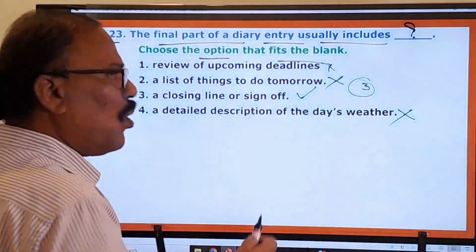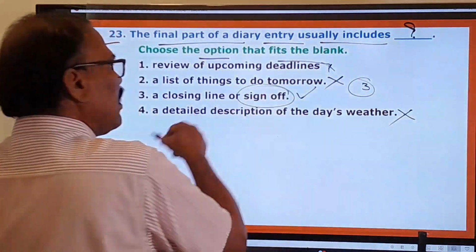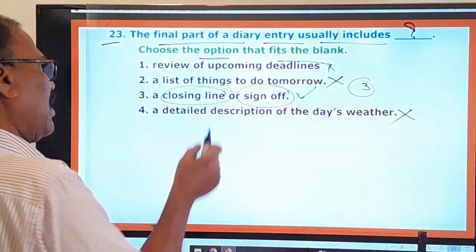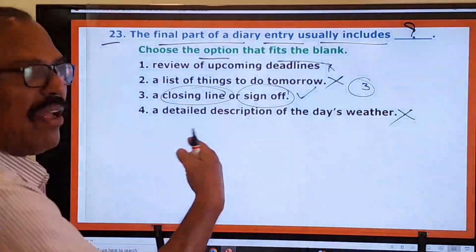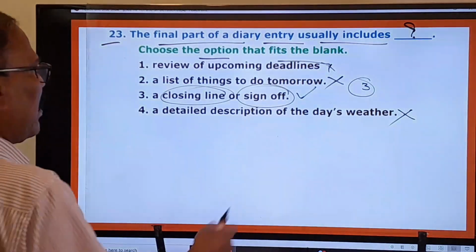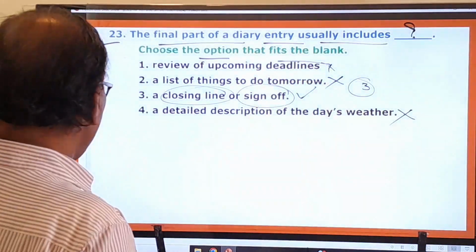After writing all the entries in the diary, you just put your signature. You write some closing line, either a closing line or a signature, you put at the end of the day's entries in the diary. Okay, right. And that's why the third one is the right one. All other options are wrong. Now you move on to the next question.